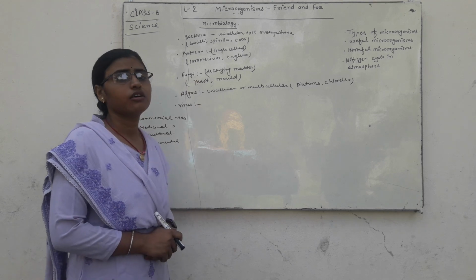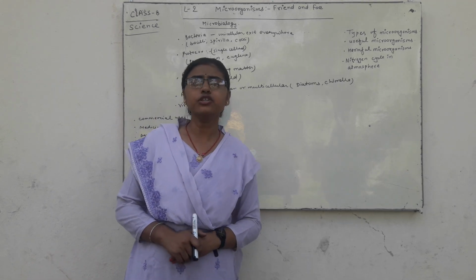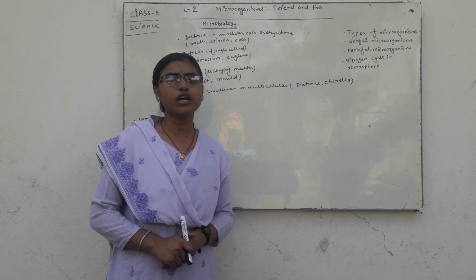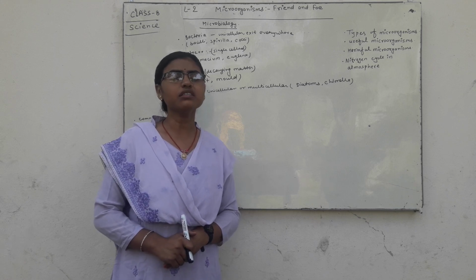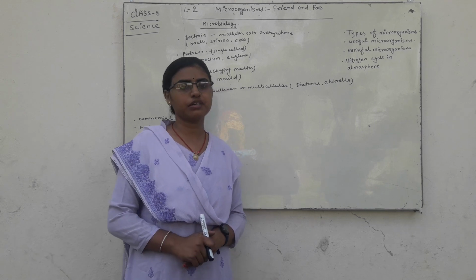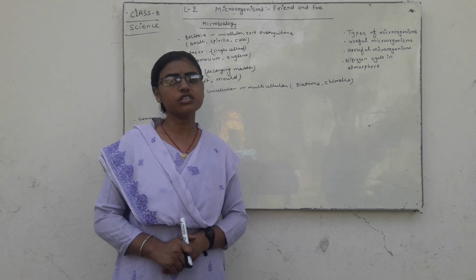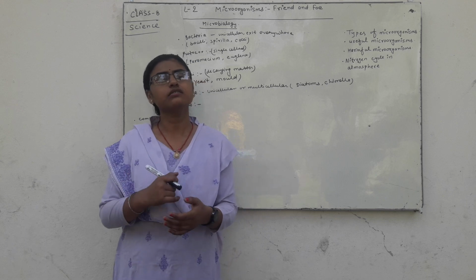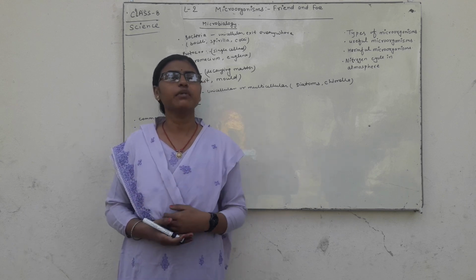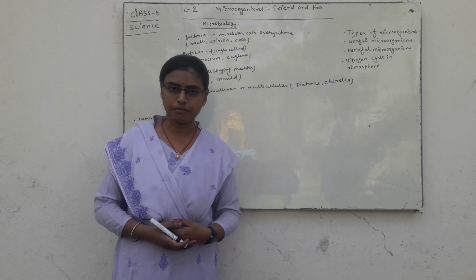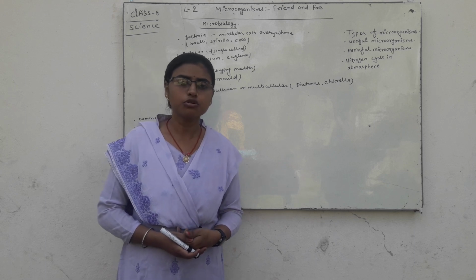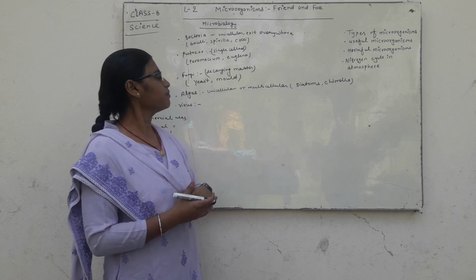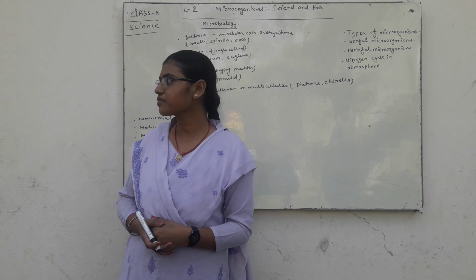Fungi get their nutrition from dead and decaying matter. It means they make their nutrition by the process of saprophytic nutrition, the process in which an organism feeds on dead and decaying matter.